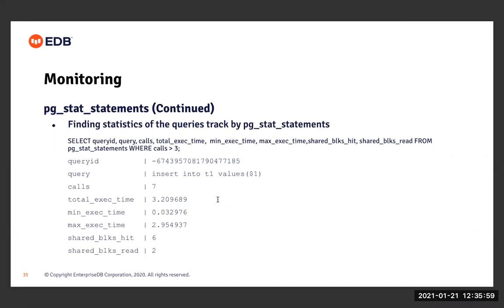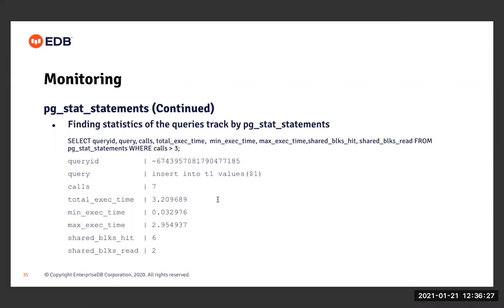Right? So you can see here that this insert statement got executed 7 times, and the total execution time for all the 7 insert statements is this many milliseconds. And the minimum execution time, out of the 7 insert statements performed on table T1, is the time that one of the insert statements took. And the maximum time taken is this 2.9